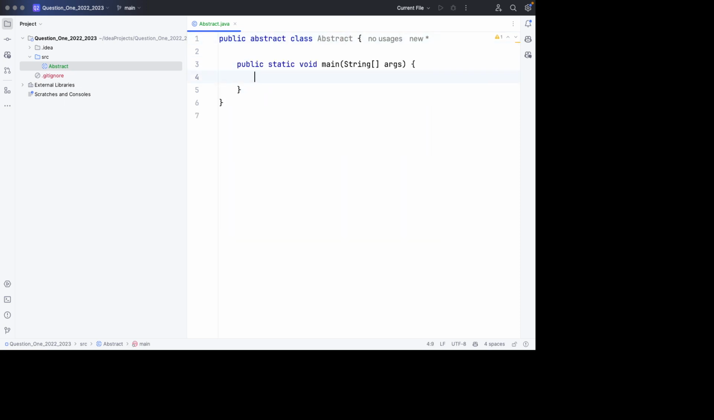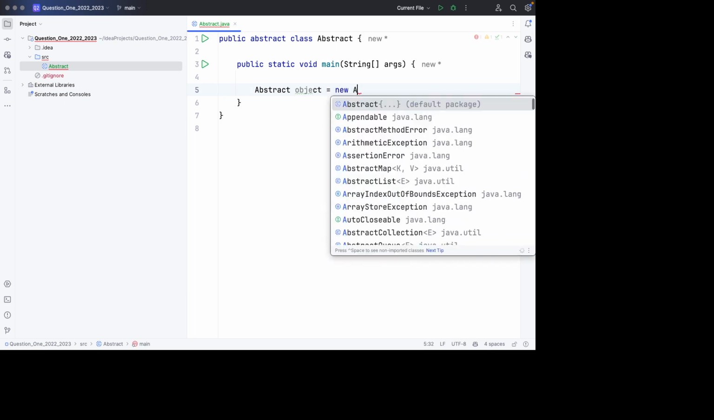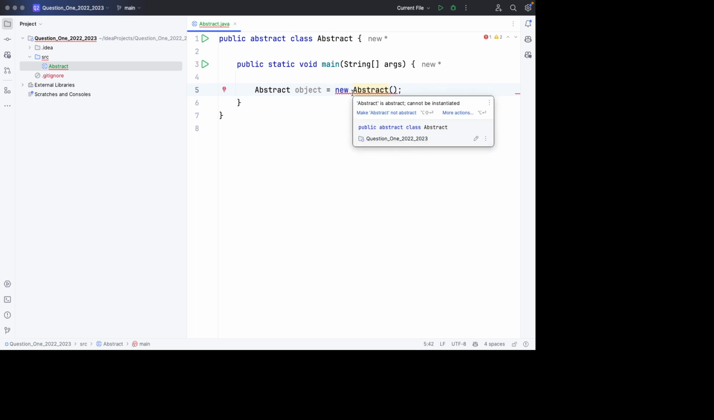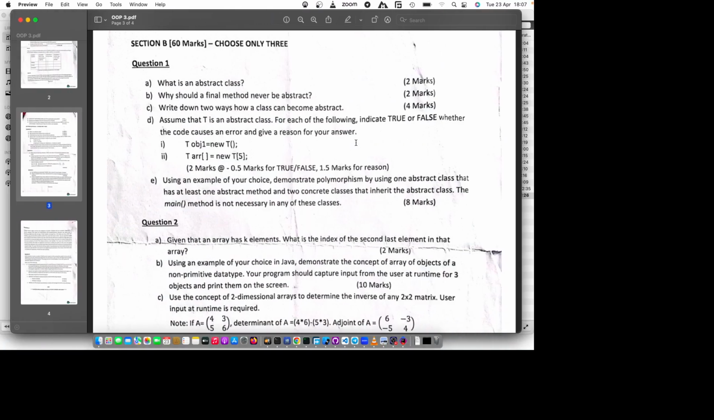And to demonstrate that it cannot be instantiated, I'll create an object of type abstract class and instantiate it like this. So we cannot instantiate an abstract class like this. As you see, there's an error here, and it is saying the class abstract is abstract and it cannot be instantiated. Okay, so that's part A.